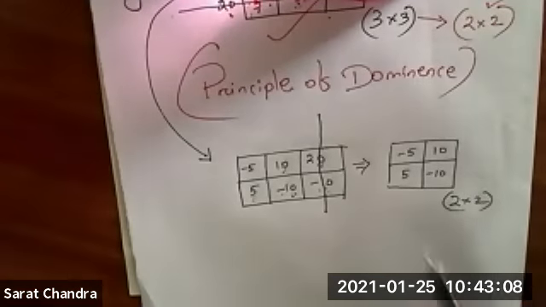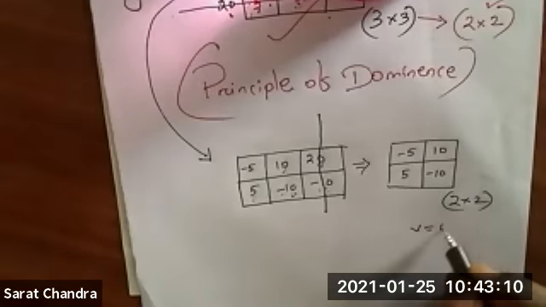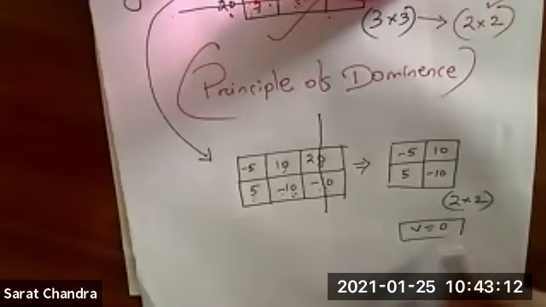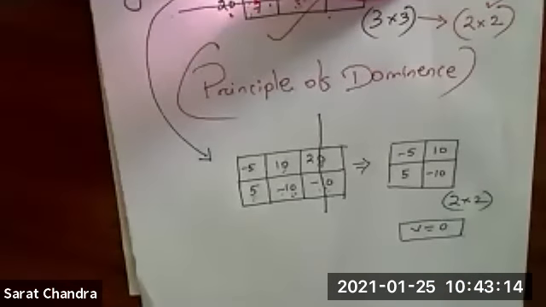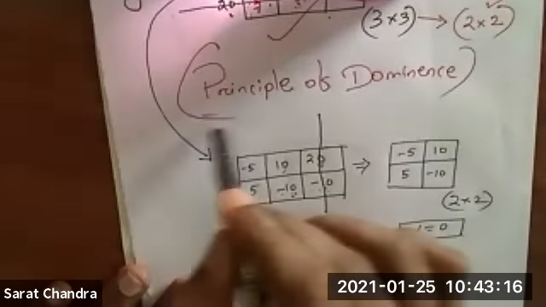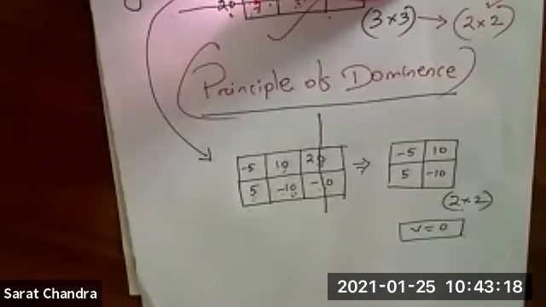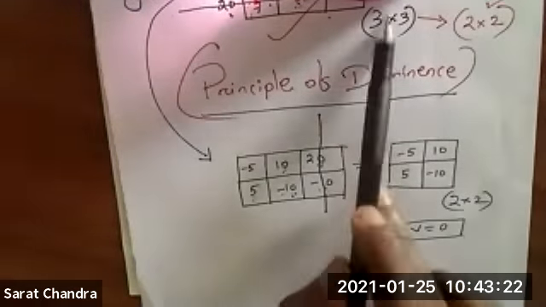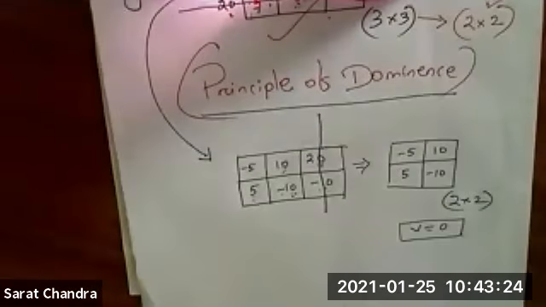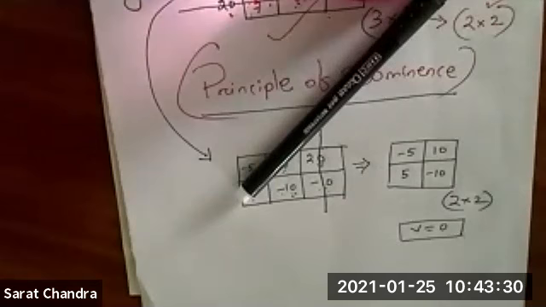If you will solve it, value of the game, you will get 0. Clear? So this is called principle of dominance. By using this principle, you can reduce a 3 by 3 matrix into 2 by 2 matrix. Clear? So that's all about theory of game.